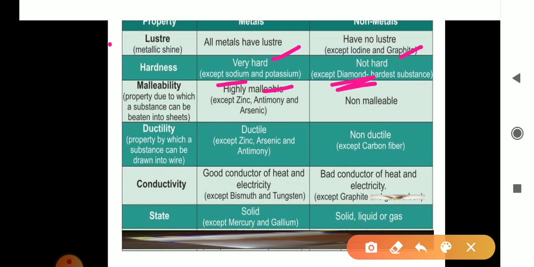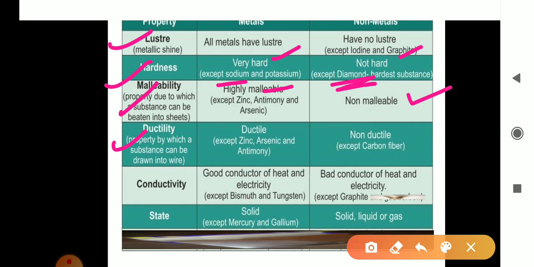Next property, we have covered these two. Third one, malleability. I told you earlier also, the property due to which a substance can be beaten into a sheet. Metals are highly malleable and non-metals are non-malleable. They are brittle and will break into pieces. Metals can be converted into a sheet except zinc, antimony and arsenic. These cannot be converted into a sheet.